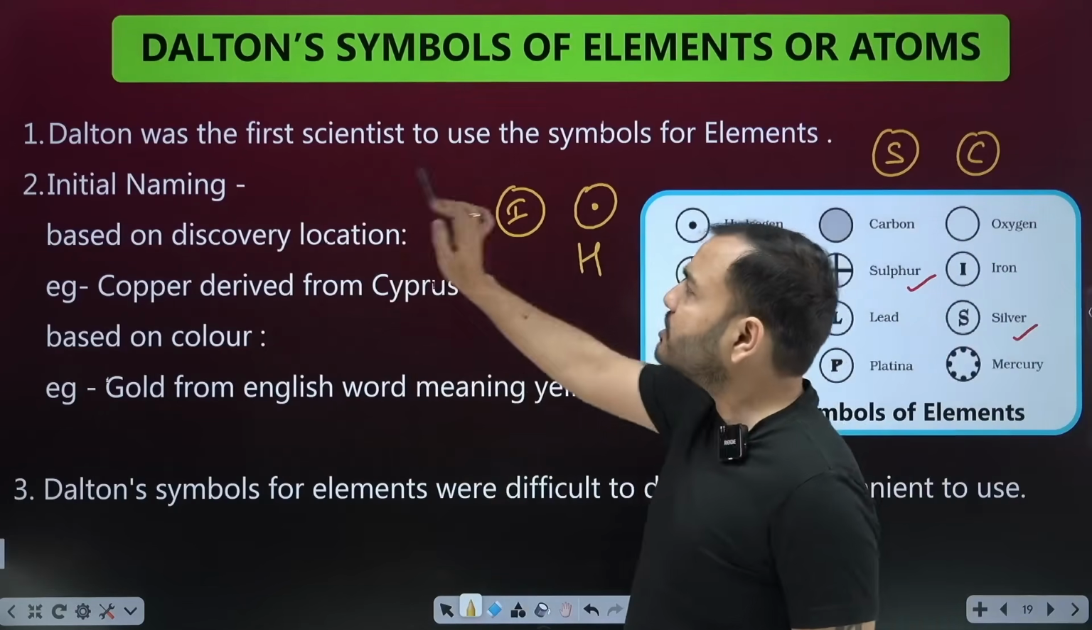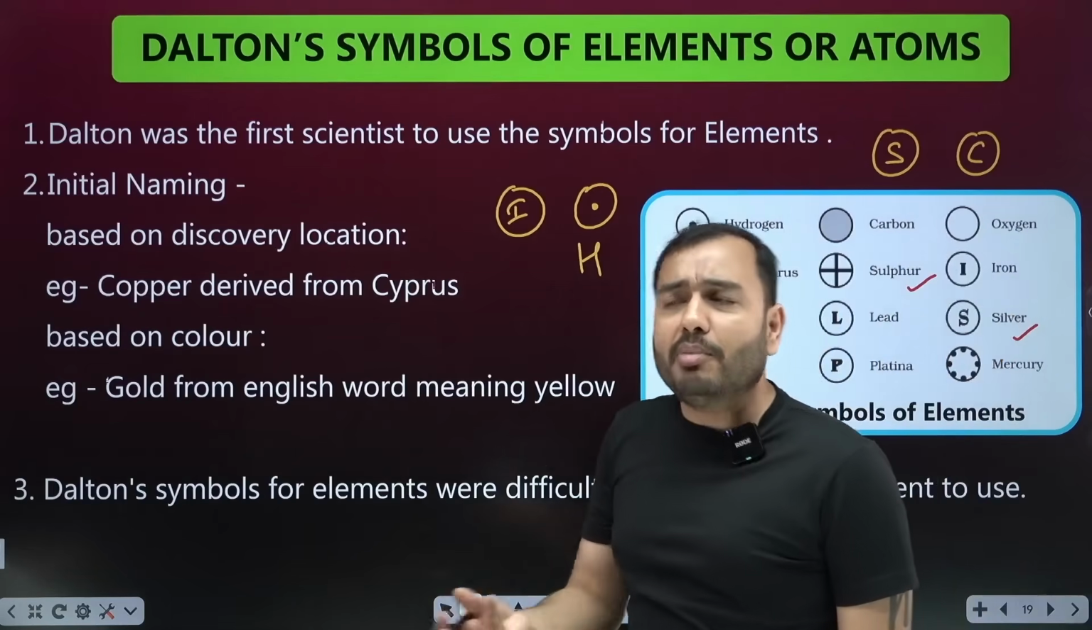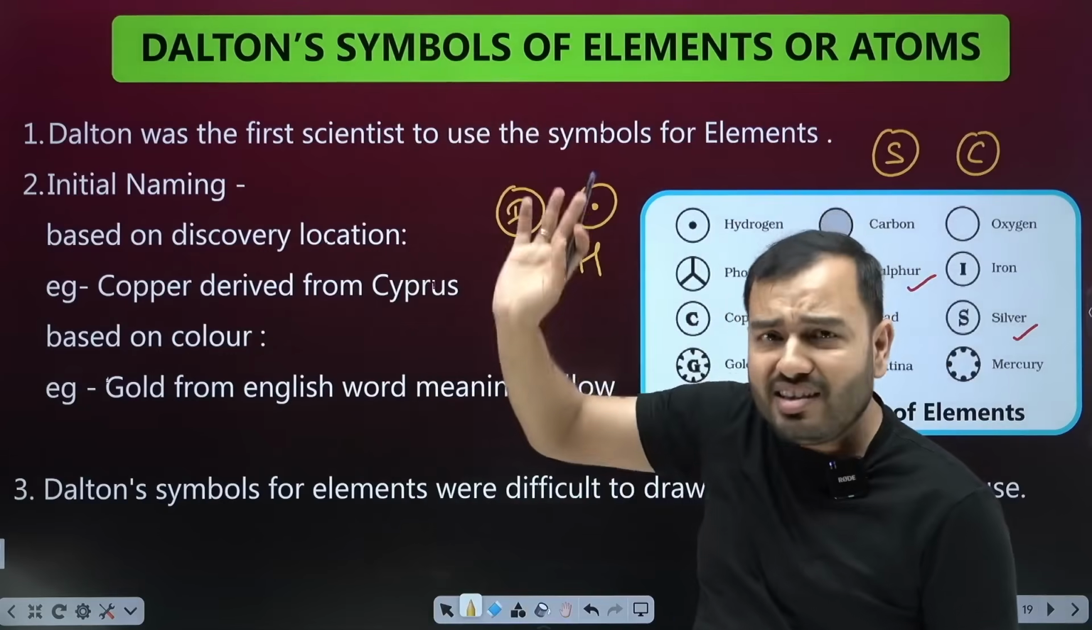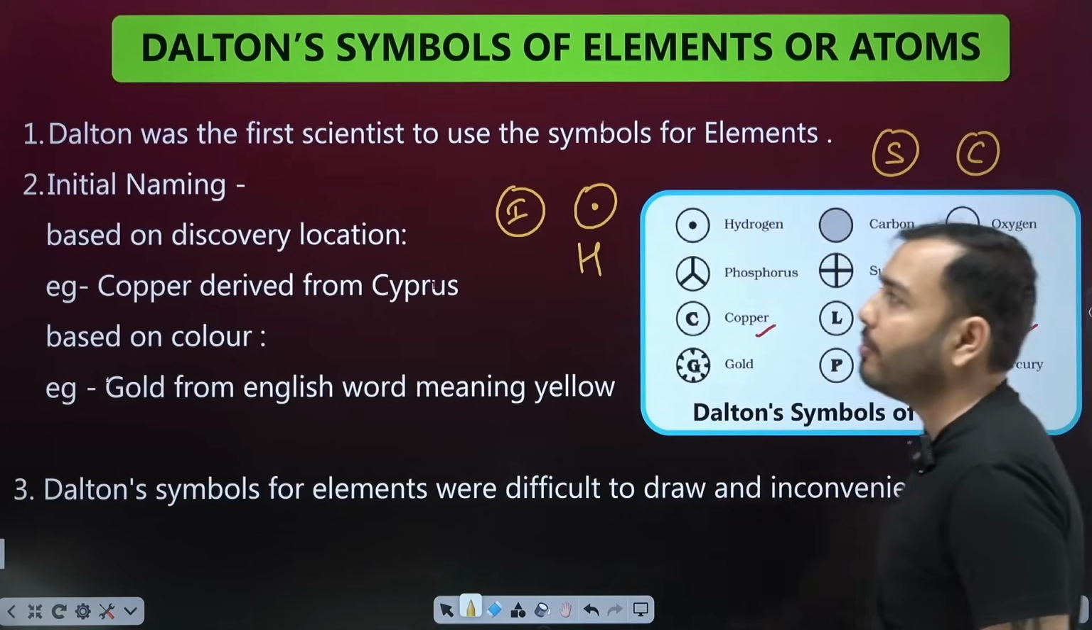Okay, Dalton was the first scientist to use symbols. For the first time, someone used a symbol. That was a very big deal. Until then, people thought everything was made of atoms only. He said, no, there are different kinds of atoms. I'm putting a stamp on them. I'm making different kinds of designs.